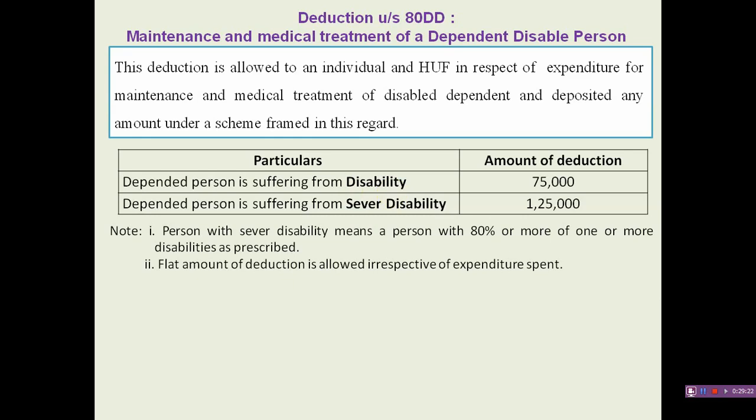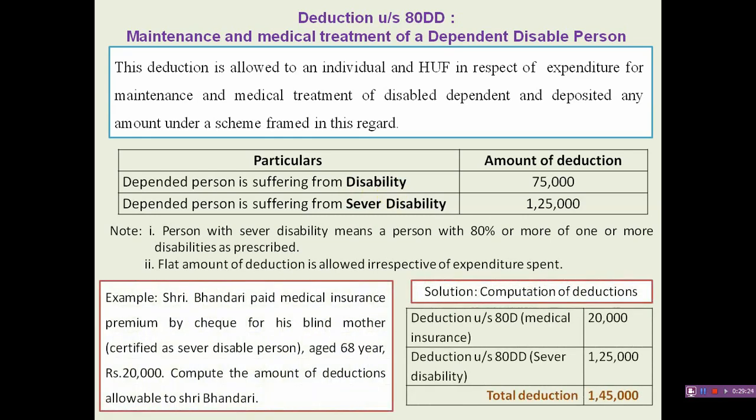If an assessee has spent rupees 1,50,000, he can get a deduction of rupees 75,000 in case of disability and 1,25,000 in case of severe disability. It means whatever the expenditure, more or less, the flat deduction is allowable.